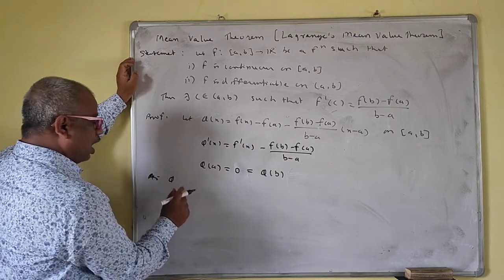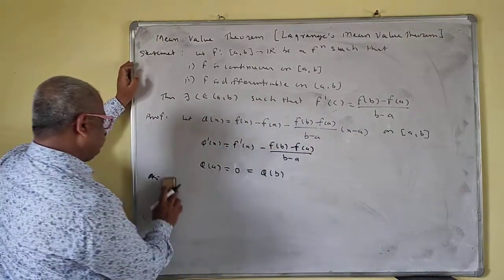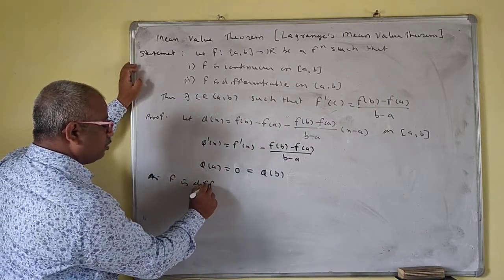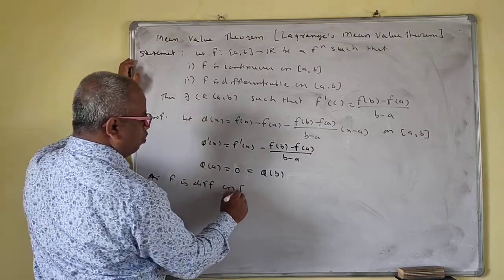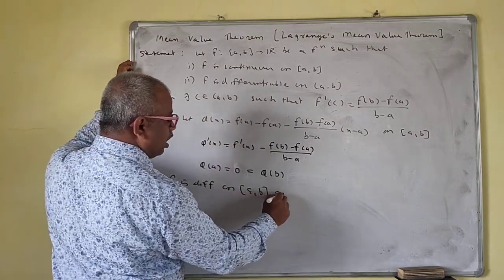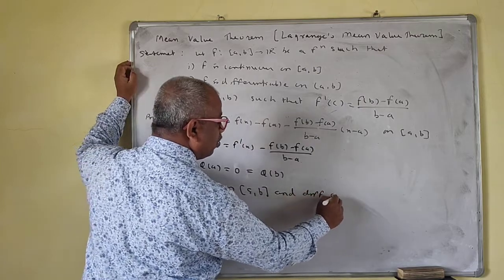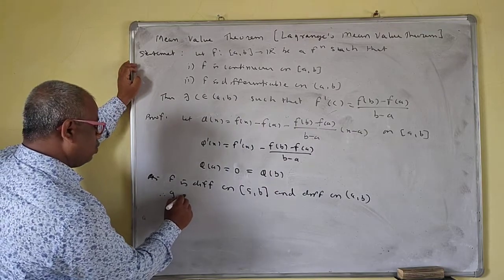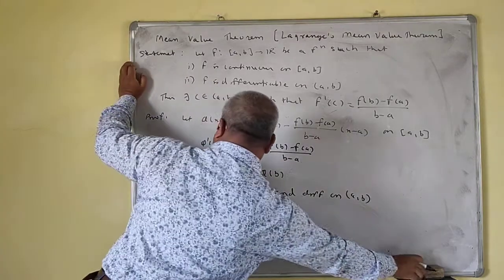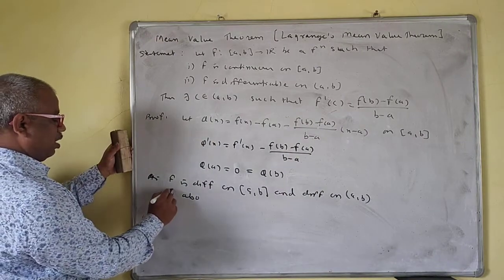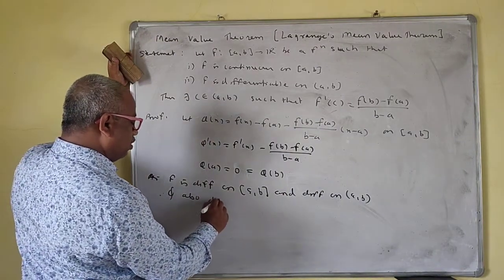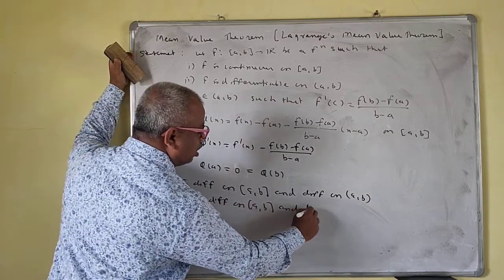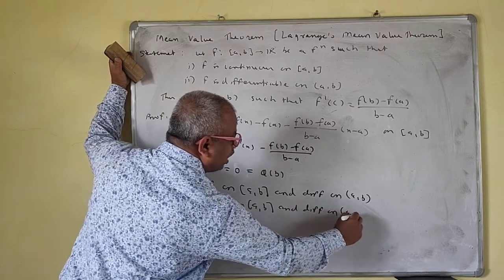As f is continuous on closed interval [a, b] and differentiable on open interval (a, b), therefore phi also is continuous on closed interval [a, b] and differentiable on open interval (a, b).